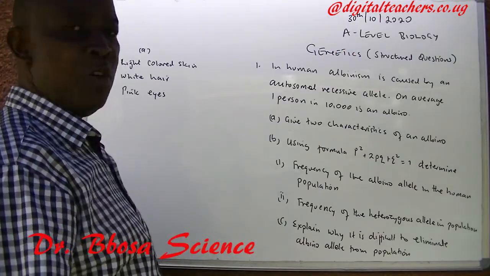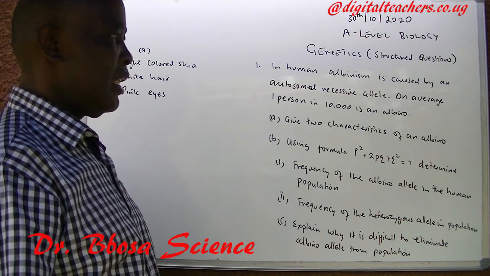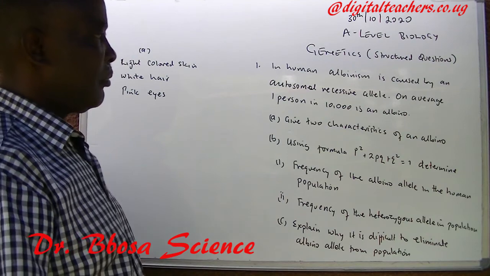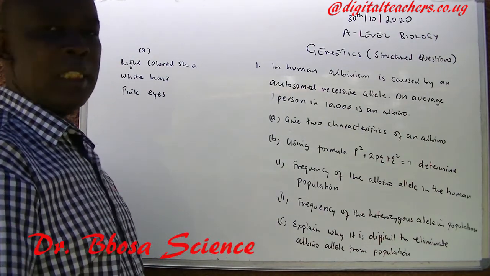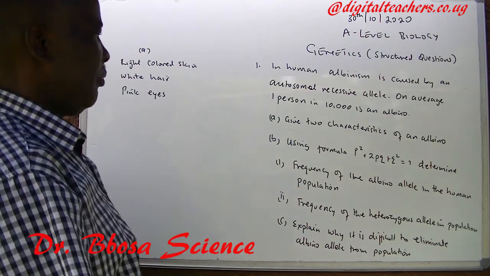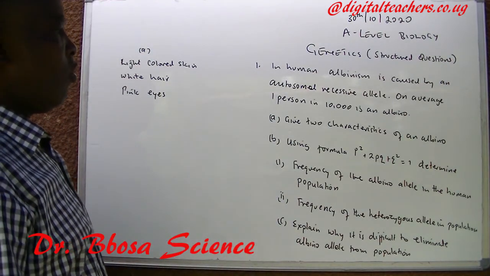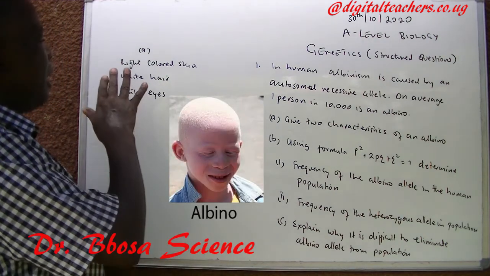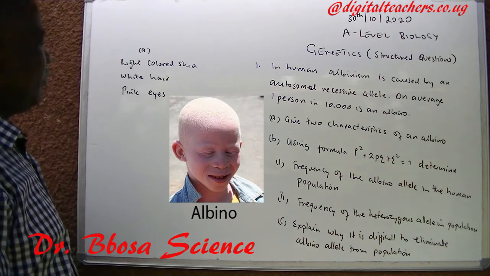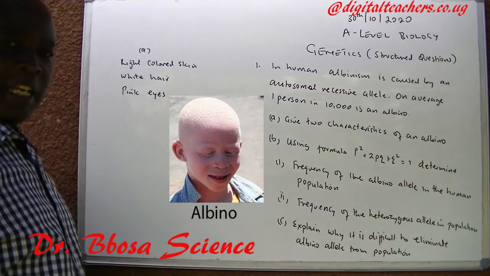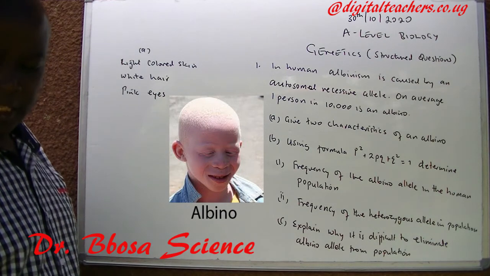1. In humans, albinism is caused by an autosomal recessive allele. On average, one person in 1,000 is an albino. A. Give two characteristics of an albino. An albino has light-colored skin, white hair, and pink eyes.